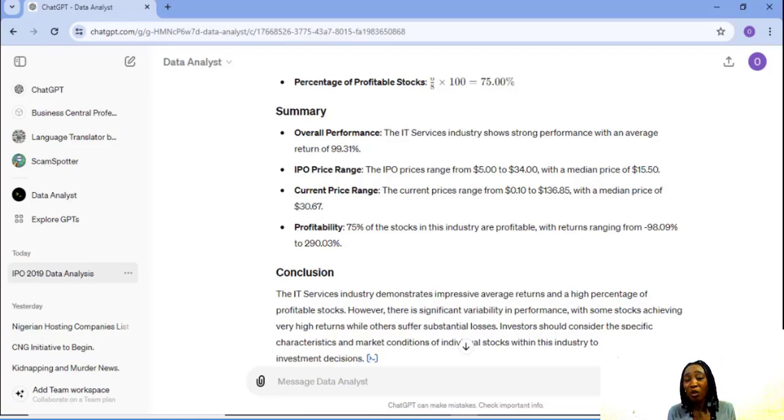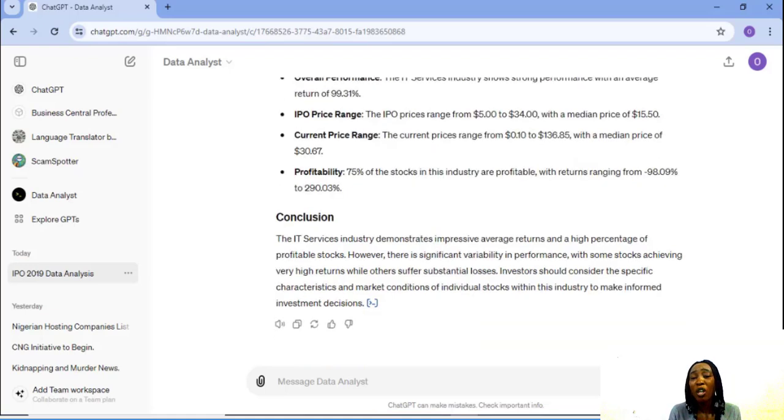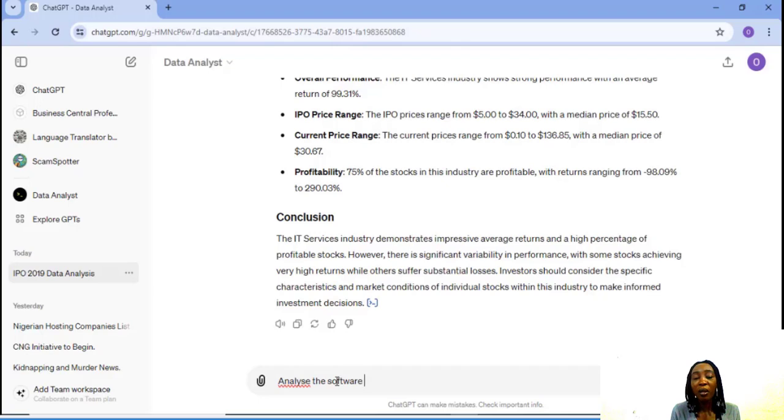The IT services industry demonstrates impressive average returns and a high percentage of profitable stocks. However, there is significant variability in performance, with some stocks achieving very high returns while others suffer substantial losses. Investors should consider the specific characteristics and market conditions of individual stocks within the industry to make informed investment decisions. Analyze the software industry.